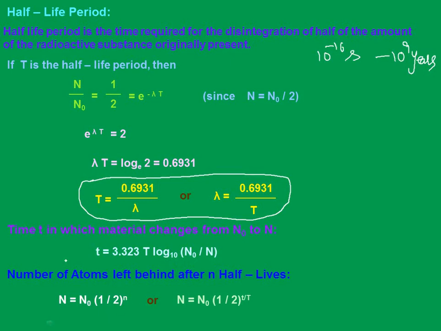While solving the problems, again I'll discuss how we got the relation. No need to worry about that, I just substituted the value. Again, here also we can speak about parallel decay. If the sample undergoes parallel decay with lambda 1, lambda 2 and so on, then the equivalent half-life will be T1, T2 and so on up to Tn, and we can write lambda equal to 1 by T, so 1 by T equals 1 by T1 plus 1 by T2 and so on.